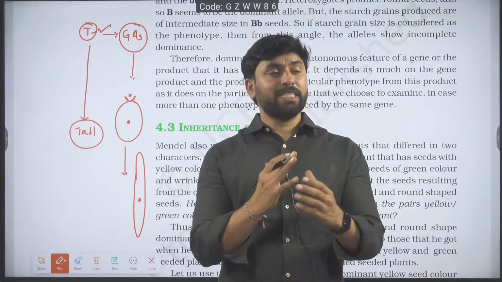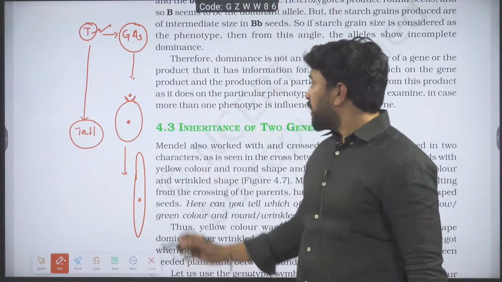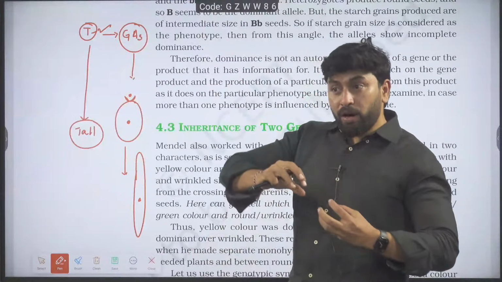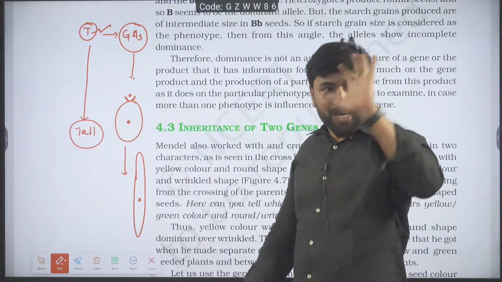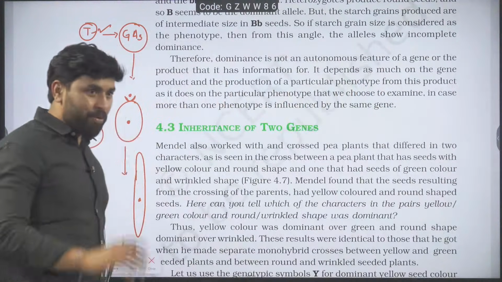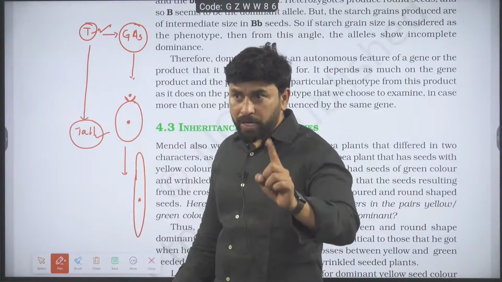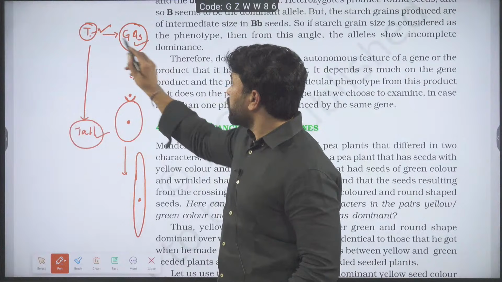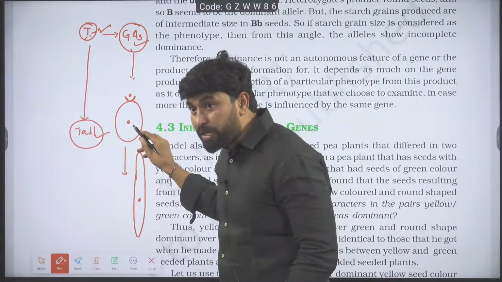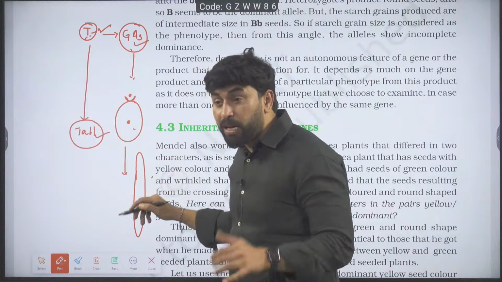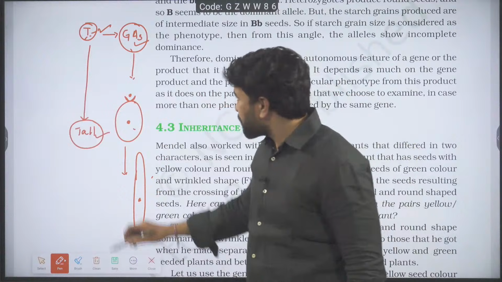How does gibberellic acid elongate internodes? Simple reason. Gibberellic acid is going to elongate the cell upon binding to the cell. Is it okay? Now observe the story. If a plant wants to be tall, first the T allele has to produce gibberellic acid. That gibberellic acid has to bind to the cell and make the cell elongate. Is it okay?